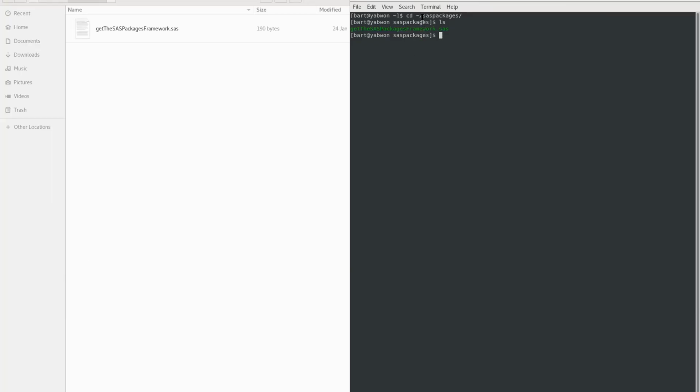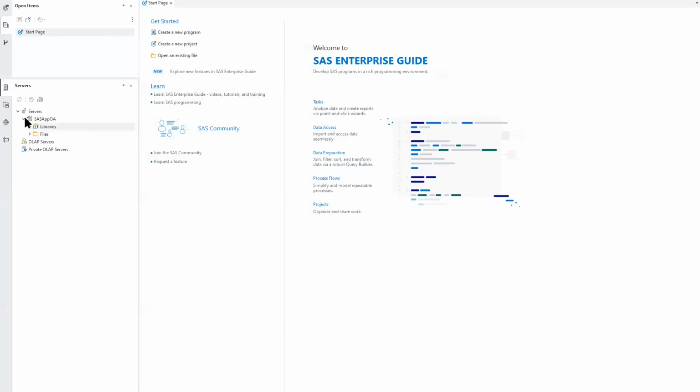I created here on my home directory this folder named Sass packages, in which I'm going to store the framework and then folders and files required to build a package. So the first step of the process is to obtain the Sass packages framework. I'm going to run the code with the help of this Enterprise Guide version 8.